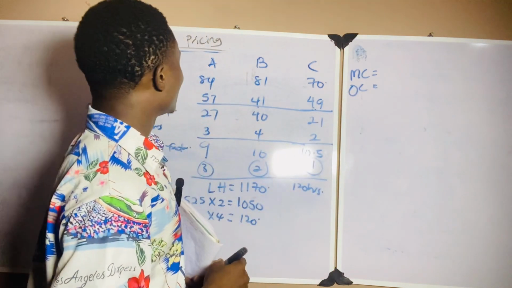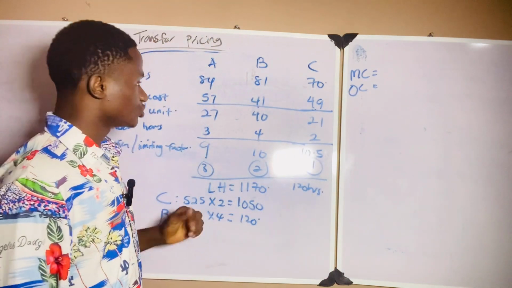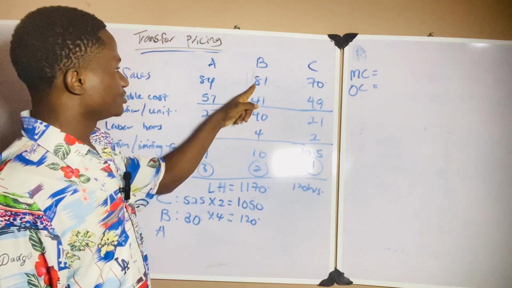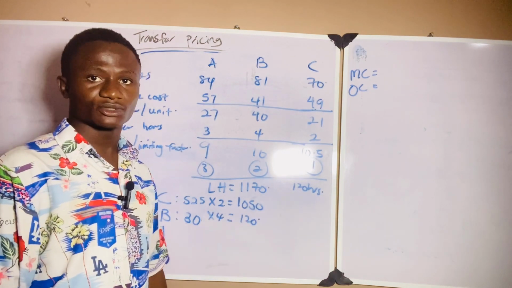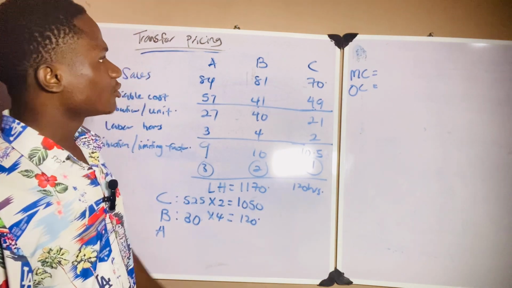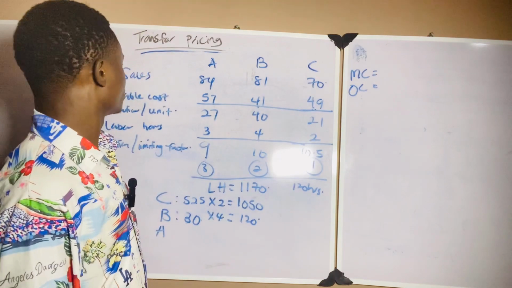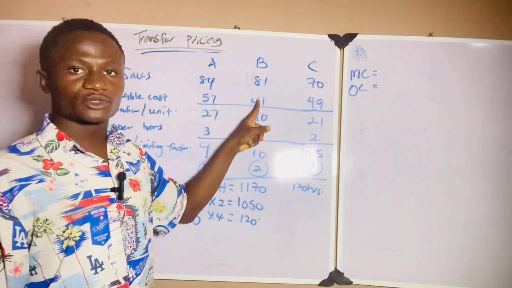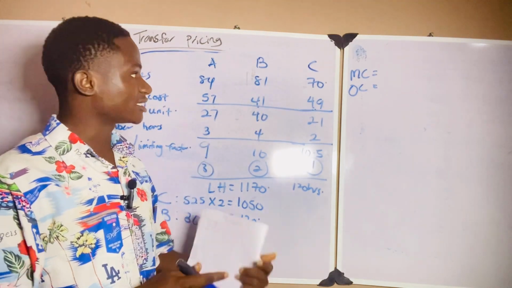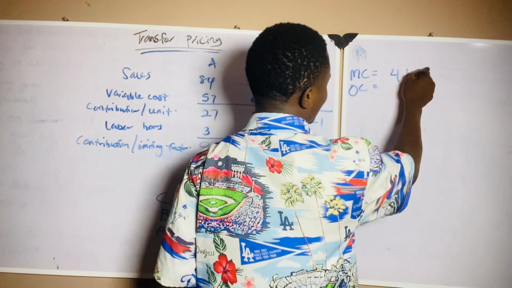Now, what is the external selling price for product B? The external selling price for product B is 81 naira. We have already seen it in our calculation. Now, what is the marginal cost, the variable cost of producing product B? We've done it here. Variable cost is 41 naira. So marginal cost is 41 naira.